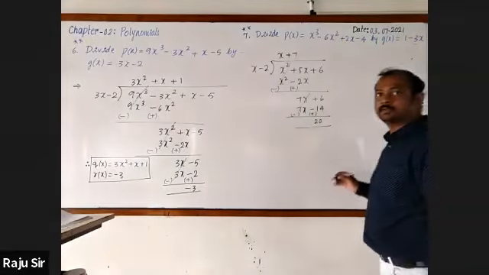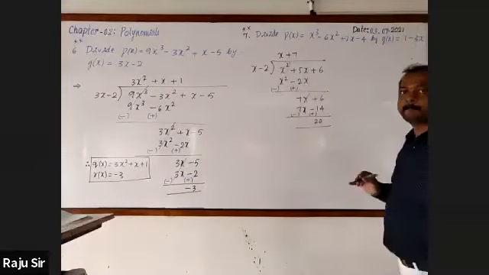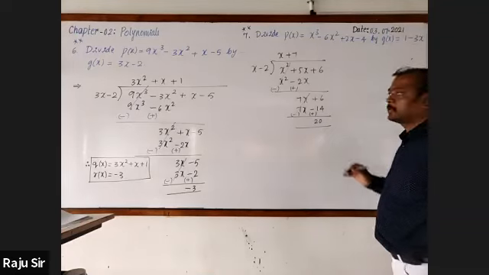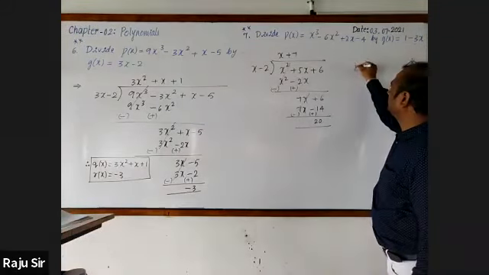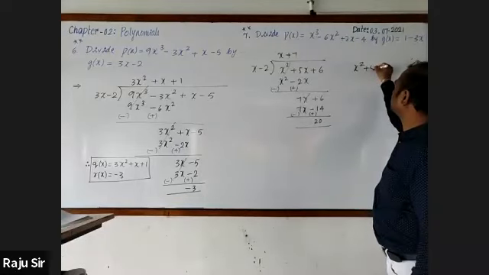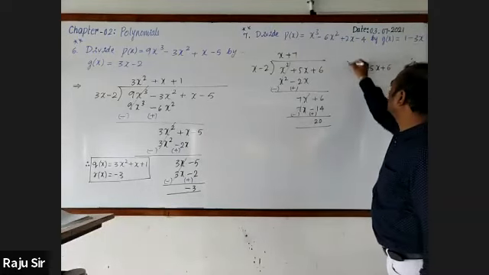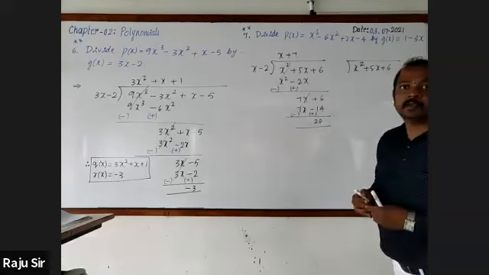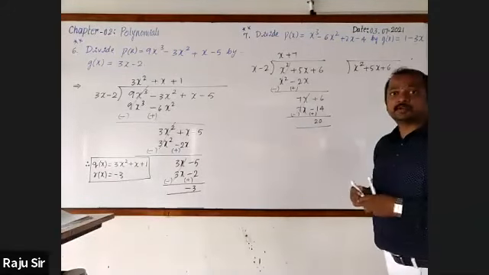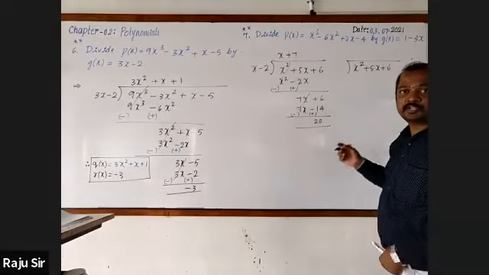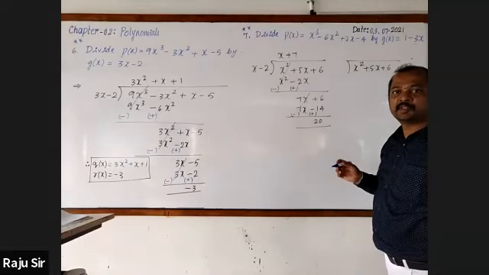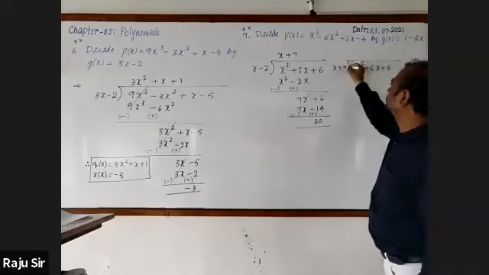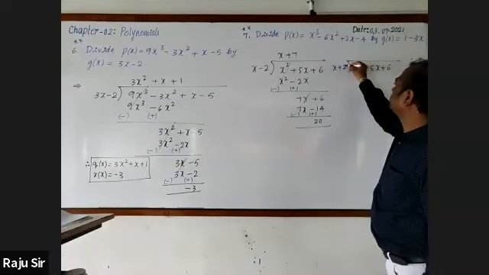Let me take another one. Just observe. Same polynomial, x square plus 5x plus 6. One student has told that the remainder is not equal to 0. I am going to take one example where the remainder will be 0. It is x plus 2.